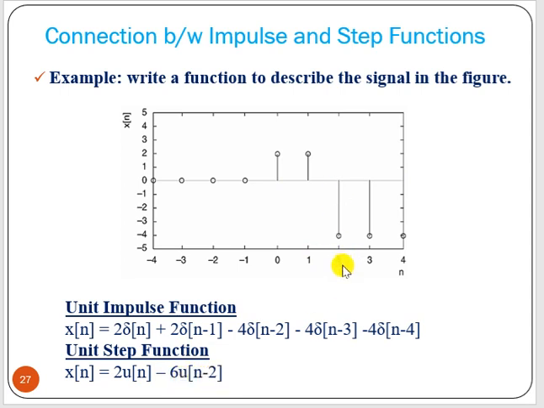If you subtract this from 2 u n, you will get the result as minus 4, and so on for n equal to 2, 3, 4. So by unit step function, this signal can be written as 2 of u n minus 6 of u of n minus 2.